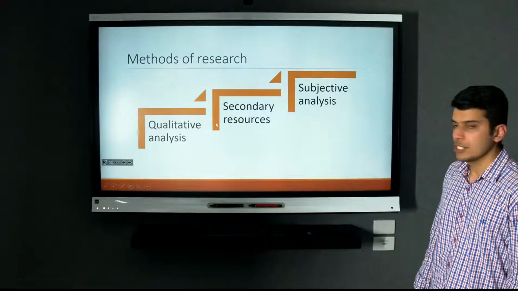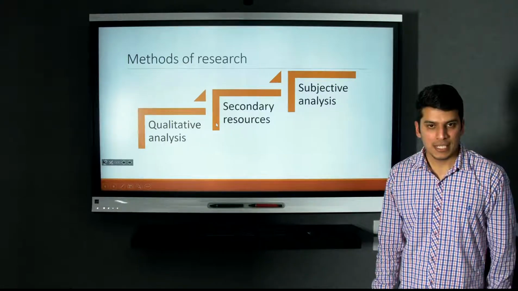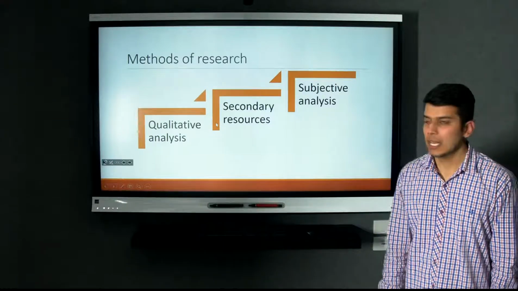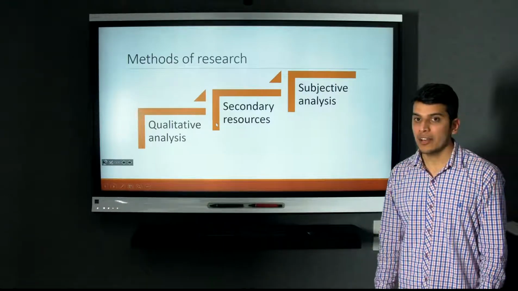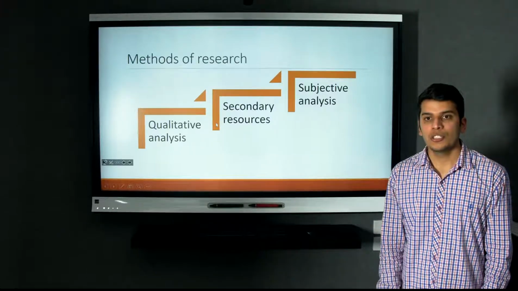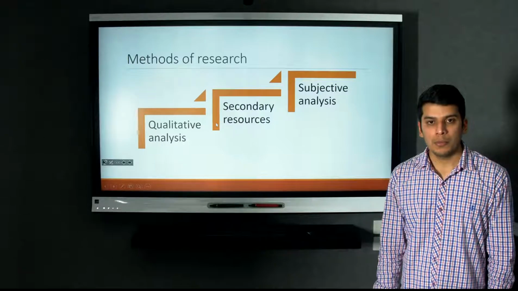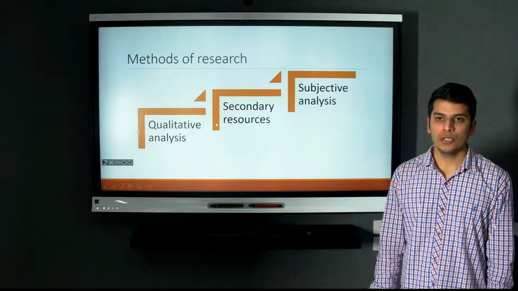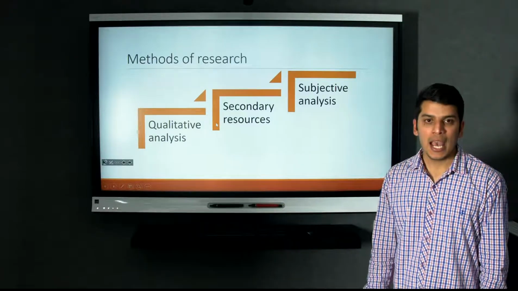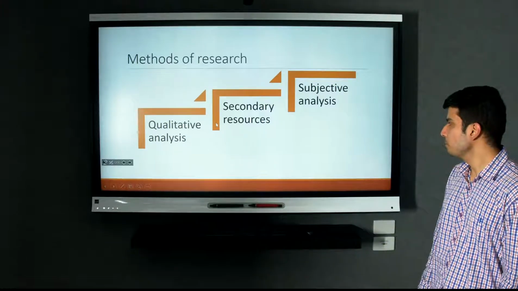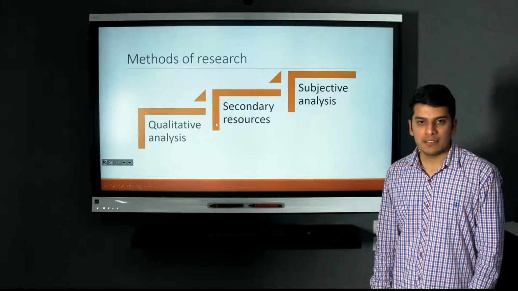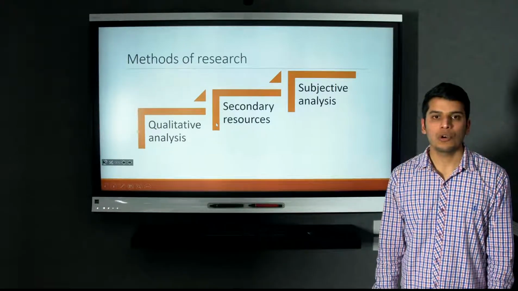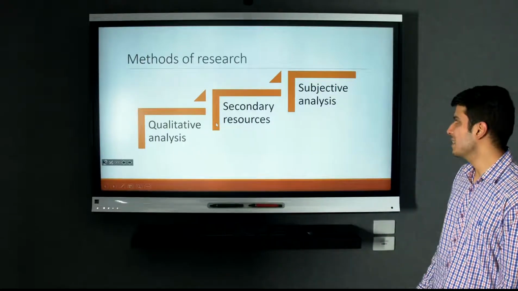The methods of research start with the qualitative analysis. A qualitative approach is followed in this research to formalize the research questions. Secondary resources: a number of secondary resources are investigated in order to collect the data related to research problems, such as official websites of BHP Billiton, CSR reports, annual year reports, reports on environmental stability, and financial year reports of BHP Billiton. Subjective analysis of annual year reports is done in this assessment, and a number of issues related to the corporate social responsibility of an organization are analyzed.